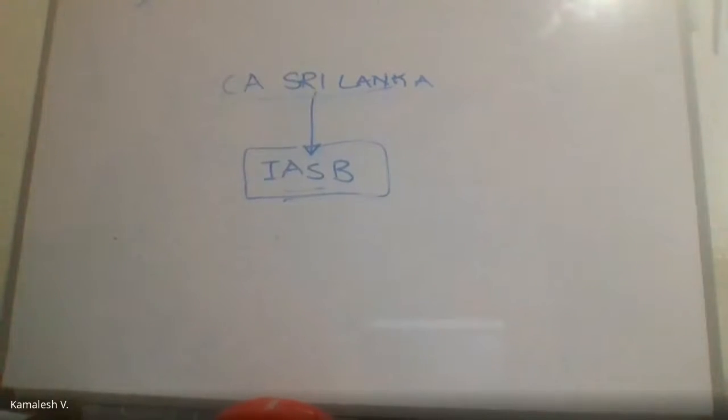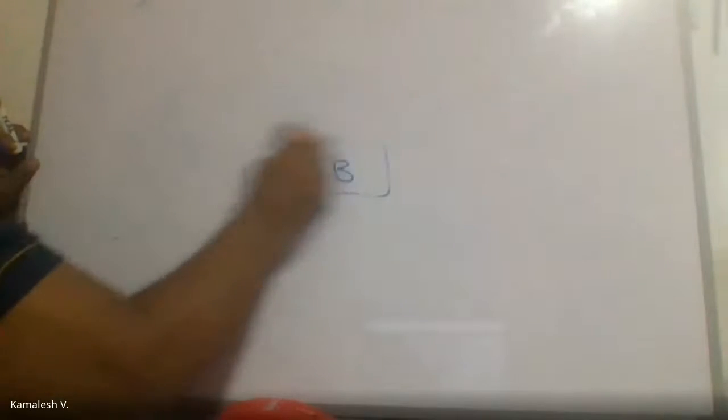If you look at the international version of it, it goes as International Accounting Standard, which stands as IAS. The standard that we are going to look at today goes as LKAS. So what does it mean?